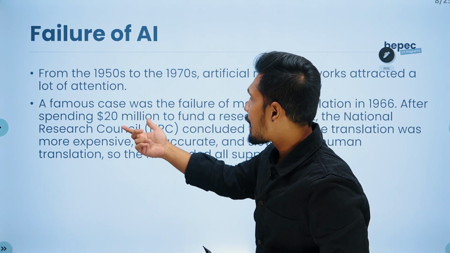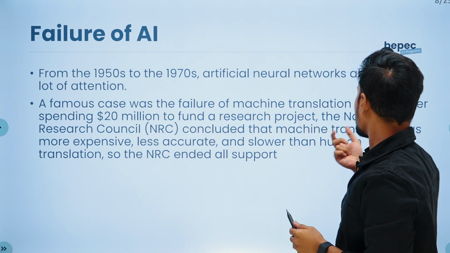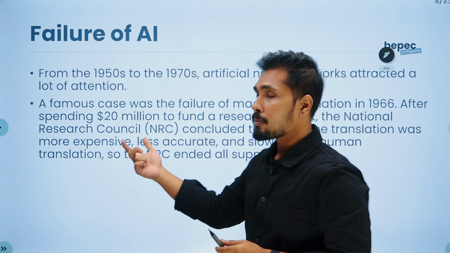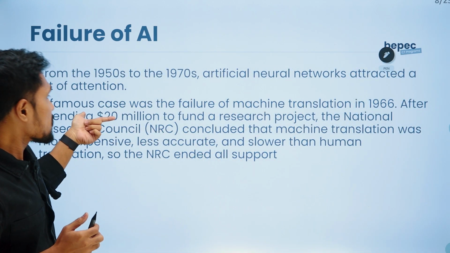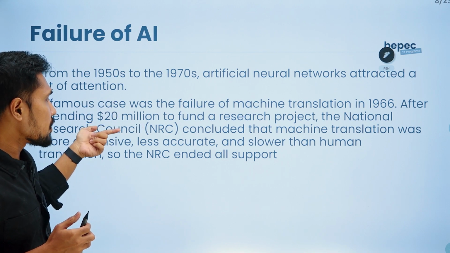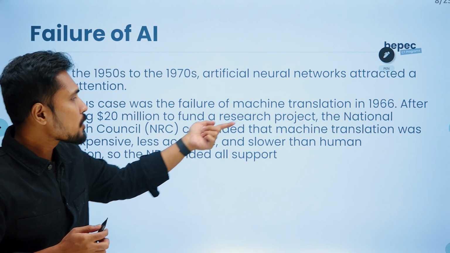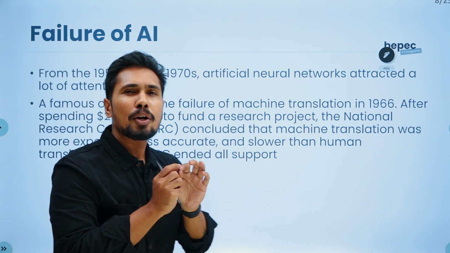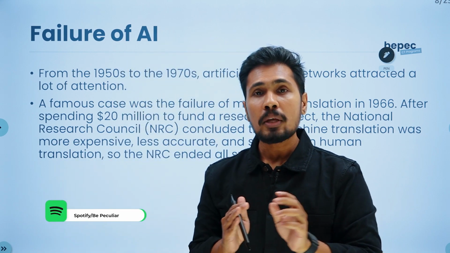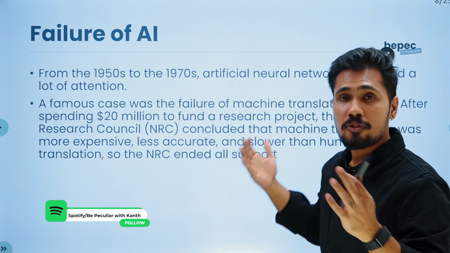When they invested that money, the National Research Council concluded that machine translation was more expensive, less accurate and slower than human translation. So the NRC ended all the support. I think this is the failure of machine translation in 1966.